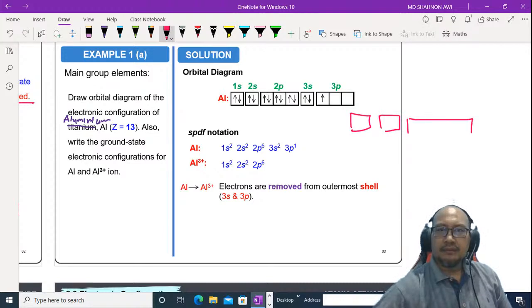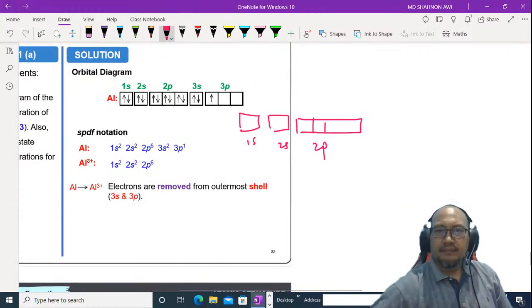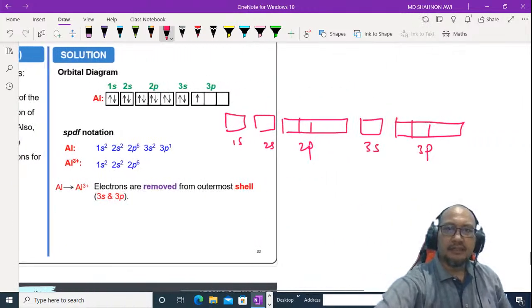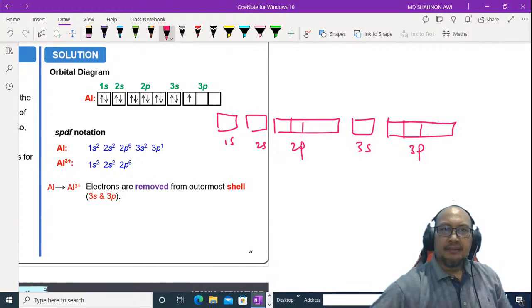Okay, like this. This is 1s, 2s, 2p, 3s, and then this one is 3p. Okay, how many? 13 electrons.